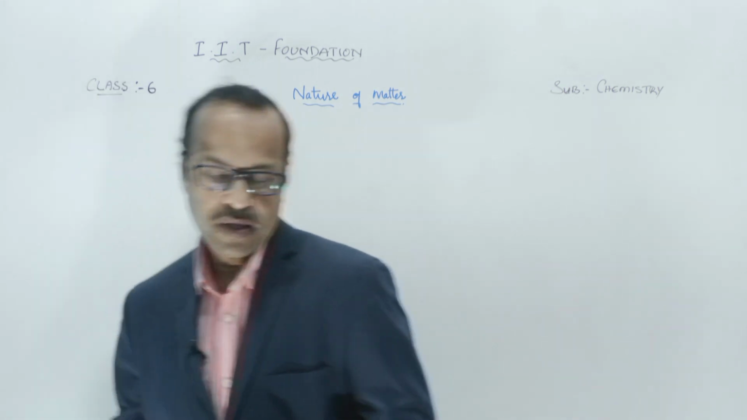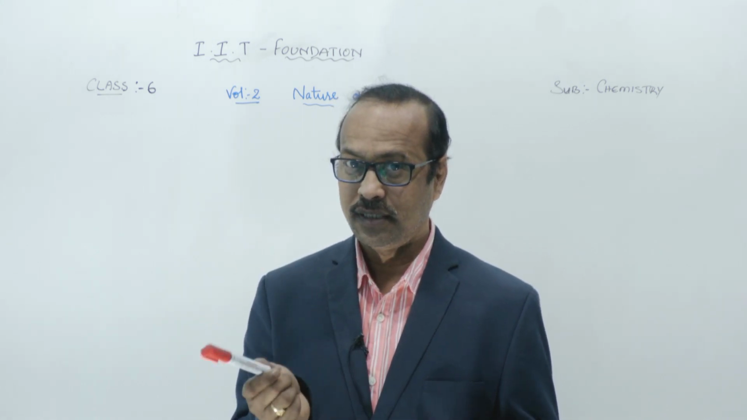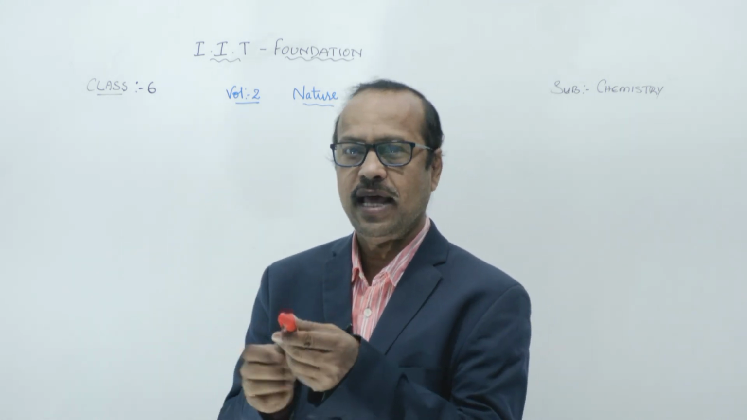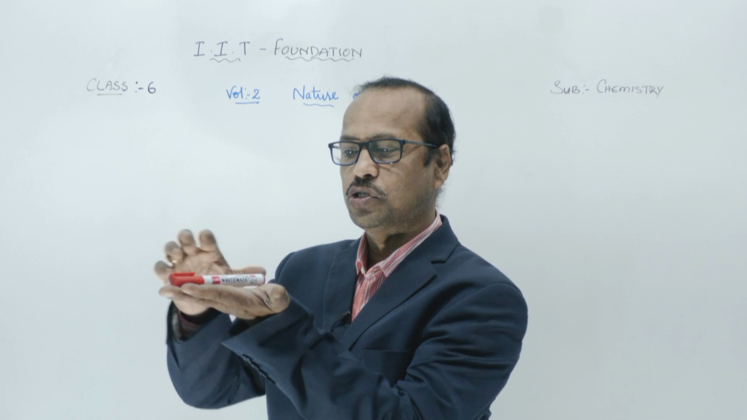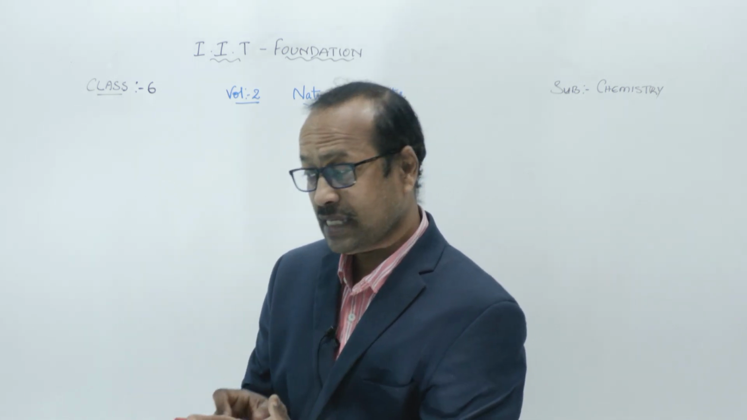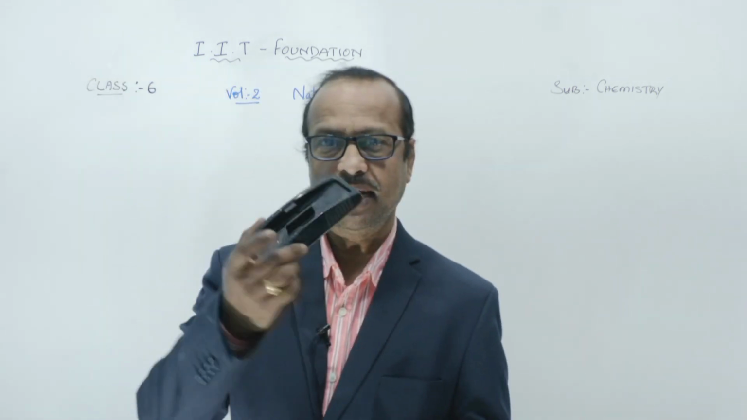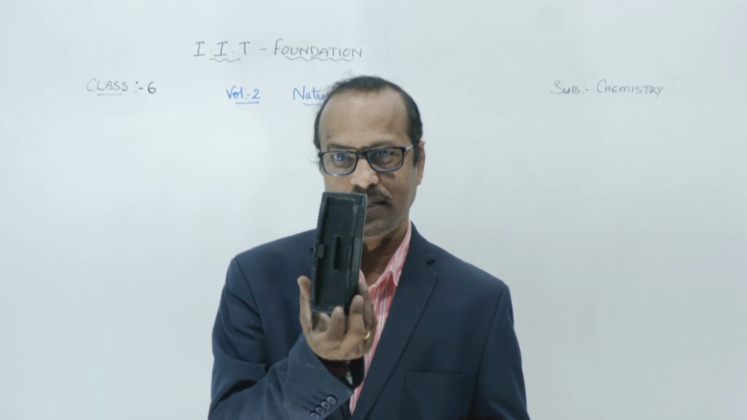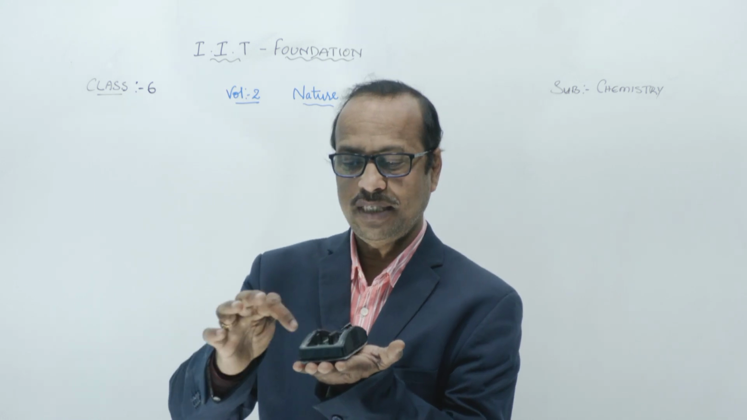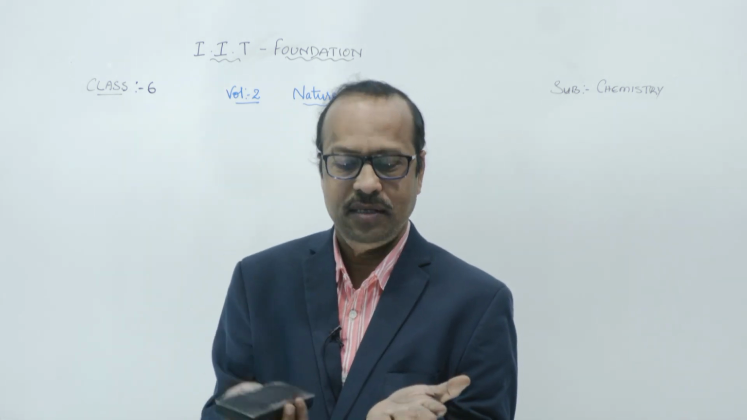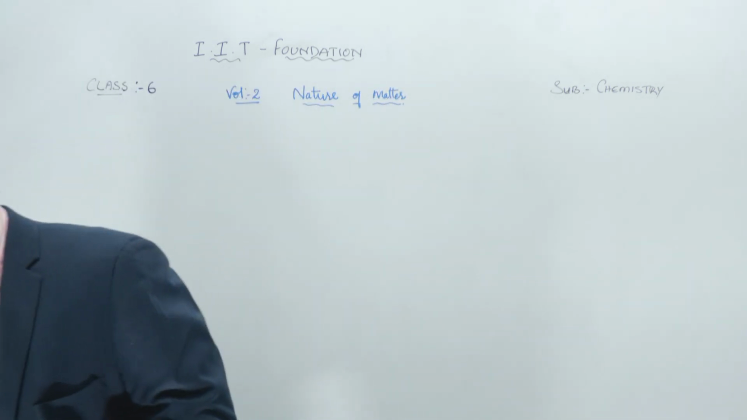For example, here I have a pen. Is this pen a matter? Yes, because it has some mass, right? And it's occupying some space. So which has a mass and occupies space is called matter. For example, if I take a duster, can you call it matter? Yes, of course. Because it has a mass and occupies some space. So this is a matter.